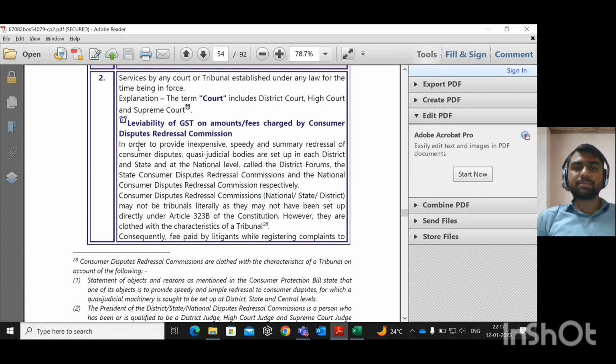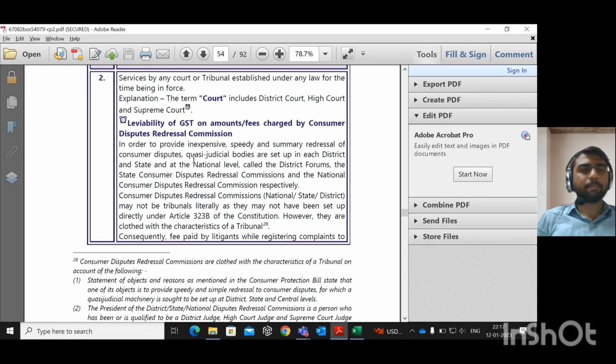In order to provide inexpensive, speedy, and summary redressal of consumer disputes, quasi-judicial bodies are set up in each district and state. It does not look like a court or tribunal, but the government has provided them to render services same like tribunals, so they may not look like a tribunal but are treated as a tribunal.